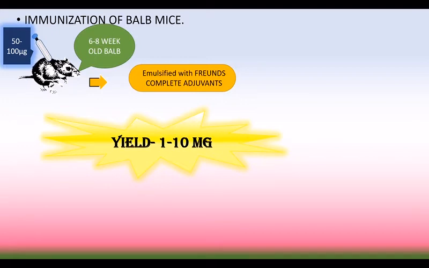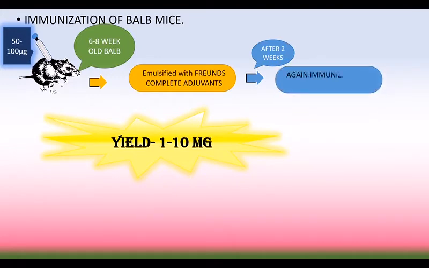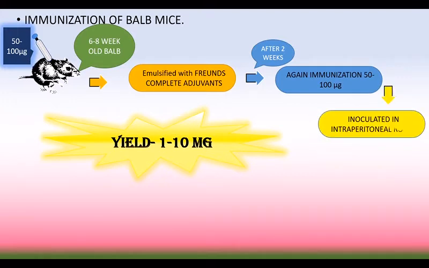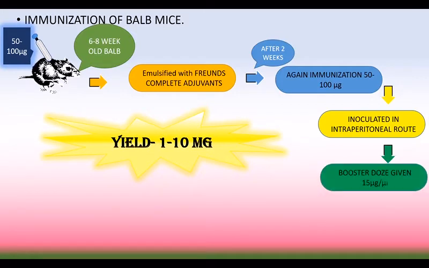So the low concentration of antigen can be used, and after 2 weeks of injection, again the immunization is given, 50 to 100 microgram, but this time it is by IP injection, that is intraperitoneal route injection. We have many types of injecting the animal like intravenous, intramuscular. Here specifically intraperitoneal route is chosen. And next a booster dose is given. It is of 50 μg per microliter. Then after 2 weeks we bleed the animal and the spleen is taken.